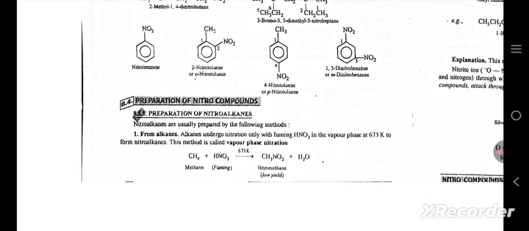Preparation of nitro compounds. Preparation of nitroalkanes. Nitroalkanes are usually prepared by the following methods. From alkanes: alkanes undergo nitration only with fuming HNO3 in the vapor phase at 673 Kelvin to form nitroalkanes. This method is called vapor phase nitration. Methane plus fuming HNO3 forming nitromethane.